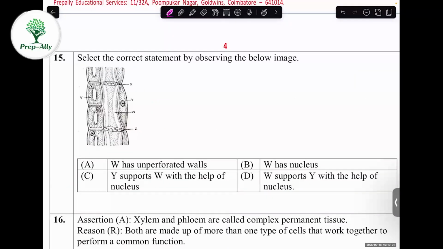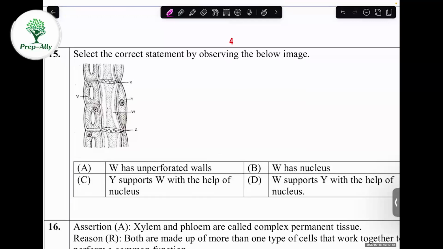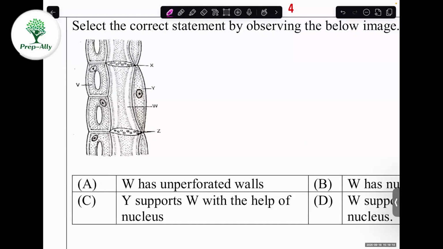15th question. They've asked to select the correct statement by observing the below image. Yes. So first we have to know what it is. We have different parts they have shown. You have to find which parts. Start from V. This V part is phloem parenchyma. Okay. So what is this X?